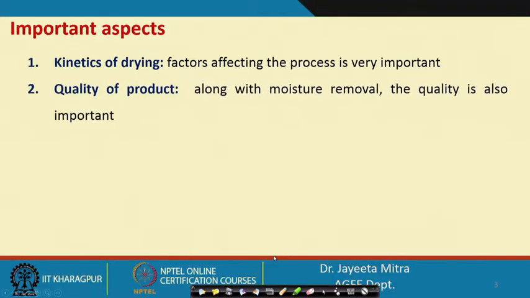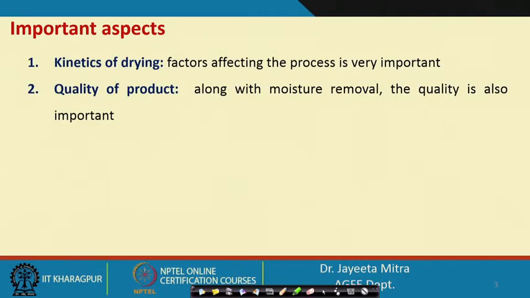Because by drying, not only moisture removal is our aim, but we also want to keep the product quality intact. And mostly these food products are very heat sensitive, and they contain many thermolabile nutrients, vitamins, and antioxidants.